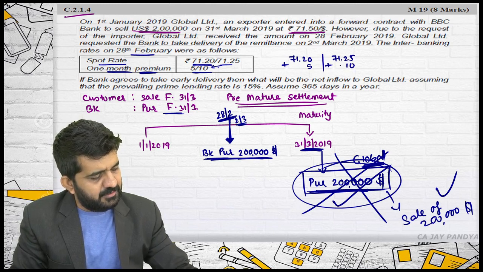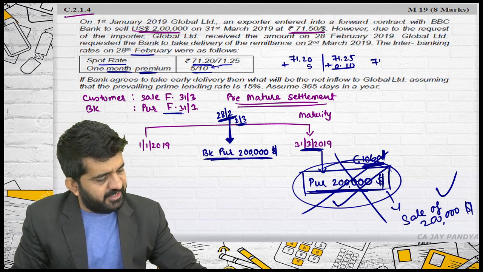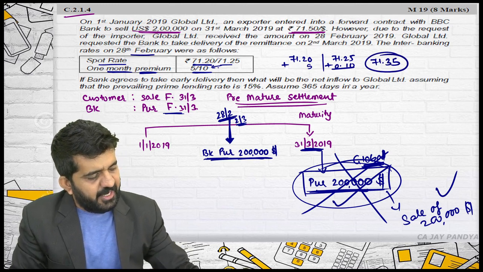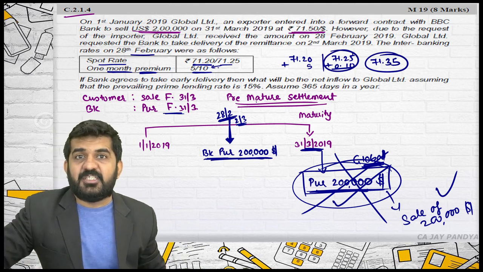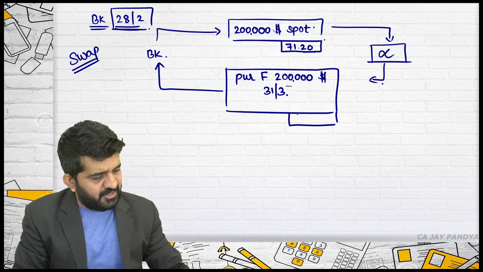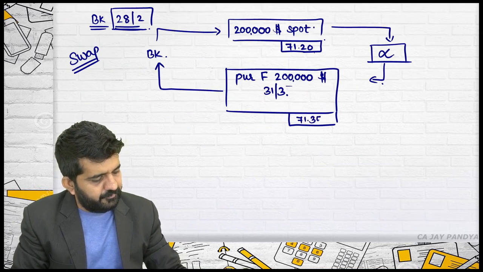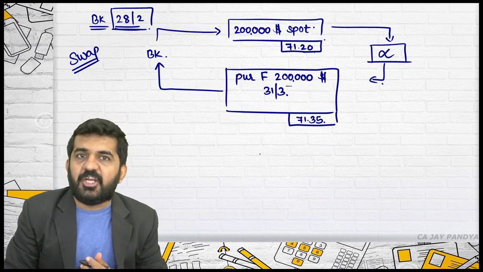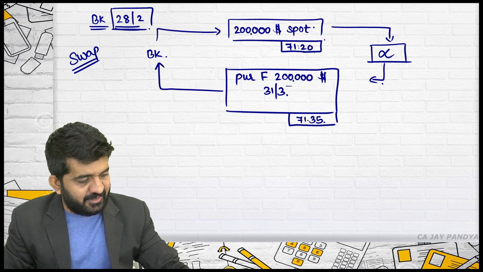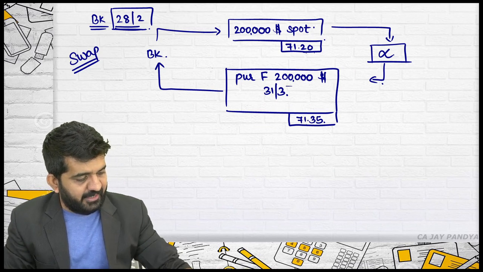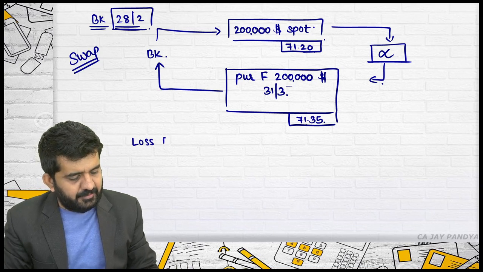71.25 plus 0.10. This rate will be 71.35, and I want this rate, the ask rate. Is it alright? Because I am purchasing it in the forward market. What is the value of this asset? 71.35. The bank will be entering into the swap contract. The bank is purchasing at a higher rate and selling at a lower rate. So there is a loss to the bank.